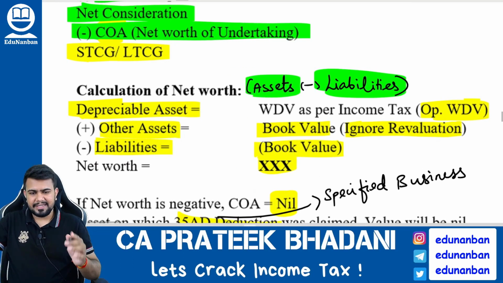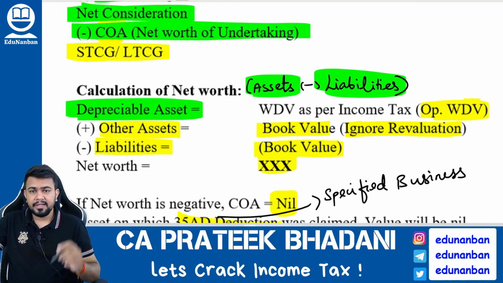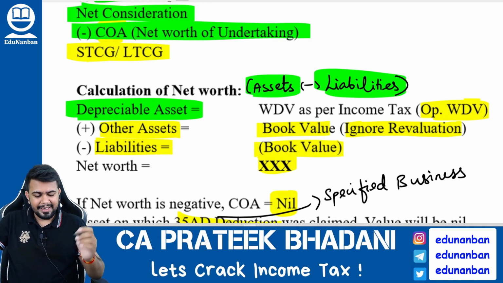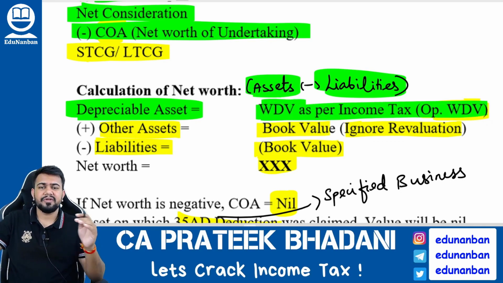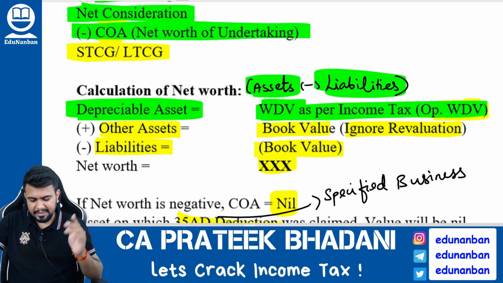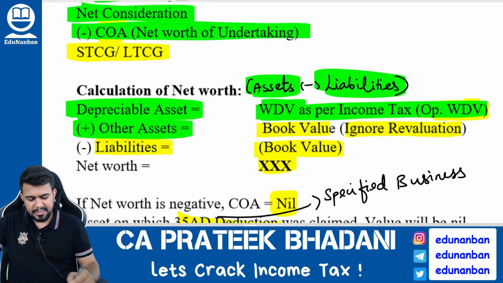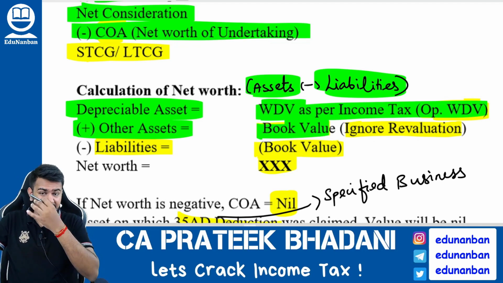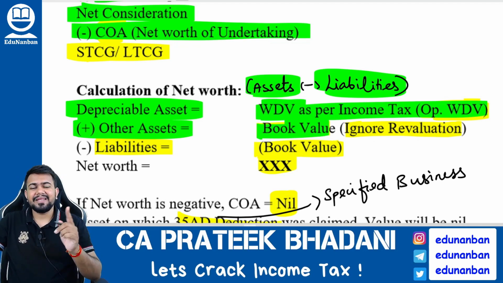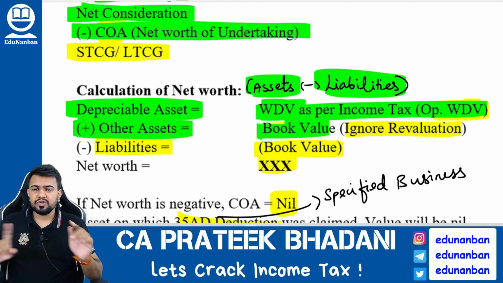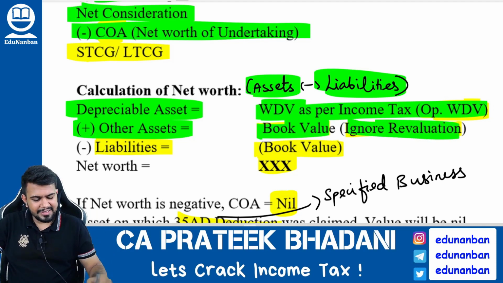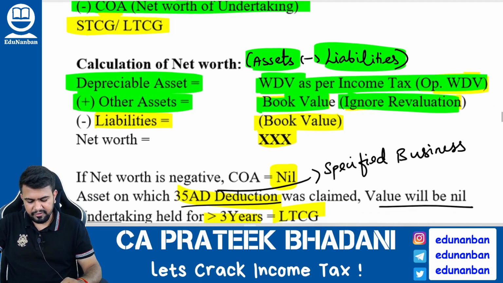In case of asset, if the asset is a depreciable asset, then don't take the book value, take the opening WDV as per Income Tax Act. In case of other than depreciable asset, take the book value. However, in the book value, if there is any revaluation, then remove the effect of revaluation. You should not consider revaluation while taking the net worth.